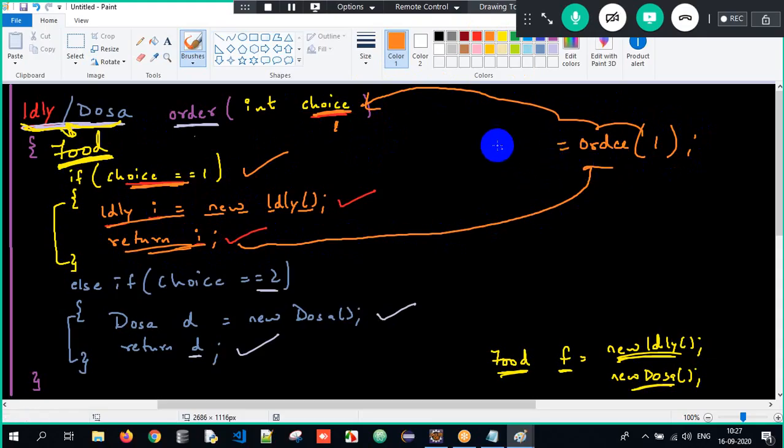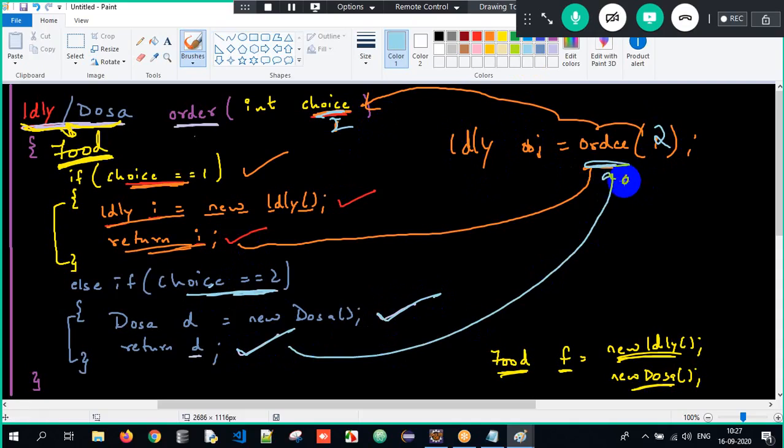But now here, again, I will write food, some object obj, and the return type is idli. Again, I will call order and pass 2. If the choice is equal to 2, a dosa object will get created and returned. The dosa object is returned here. But now I cannot store it into idli, no? The return type can either be idli or dosa here. So I cannot have two data types for a single reference variable.